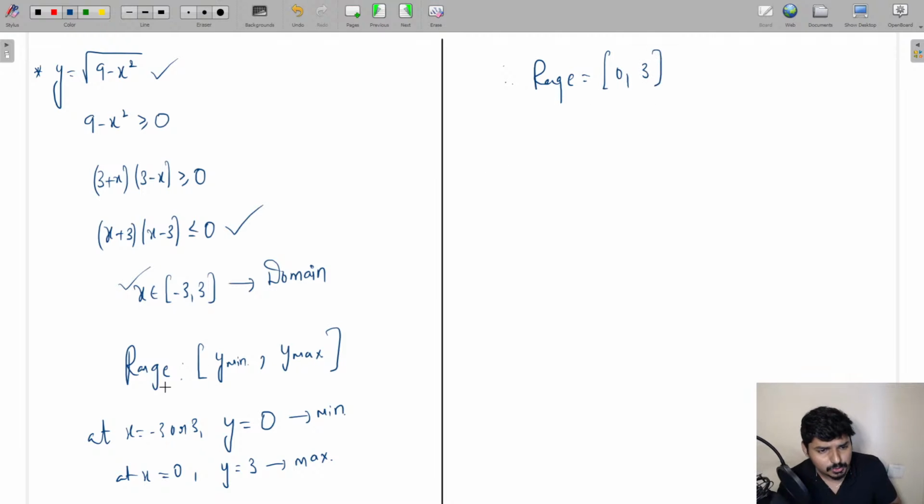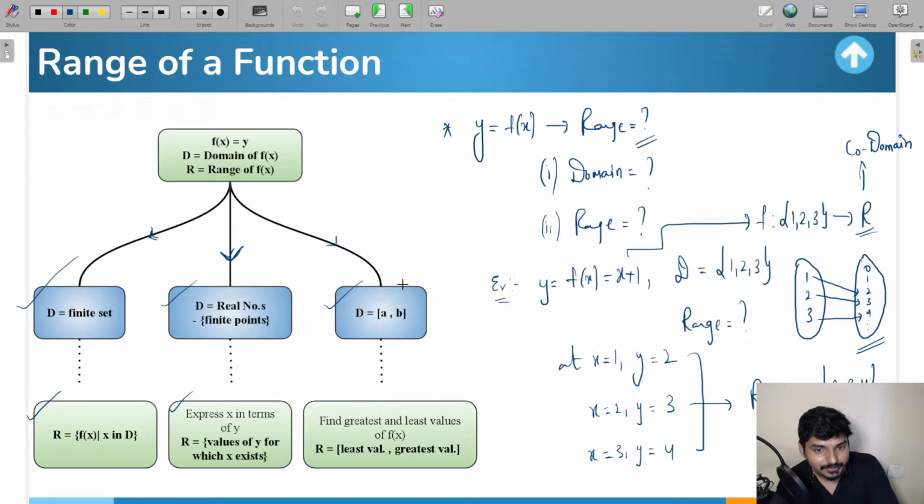मतलब आप कोई भी value of x ले लो between -3 to 3, range का value 0 to 3 के बीच में ही होगा। So this is how you need to figure out the value. This is how you have to find the range when the domain is going to be of this particular type. So understood all the three methods, everyone? The first method, the second method, and the third method.